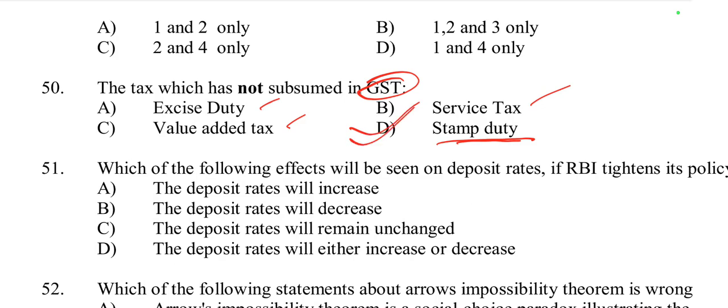So option D is right. The tax which has not been subsumed into the goods and service tax is stamp duty. Stamp duty, which is levied on transactions involving legal documents such as property transactions, remains outside the GST regime.